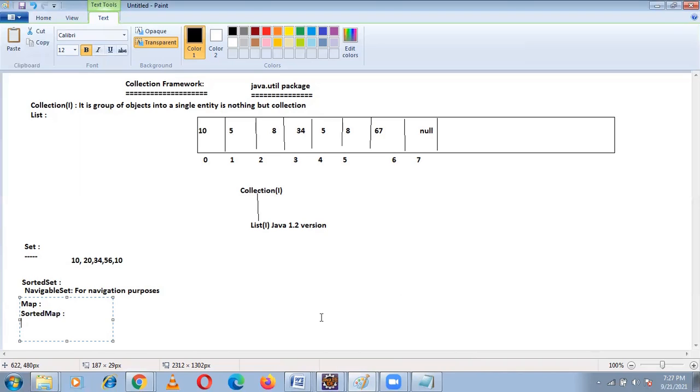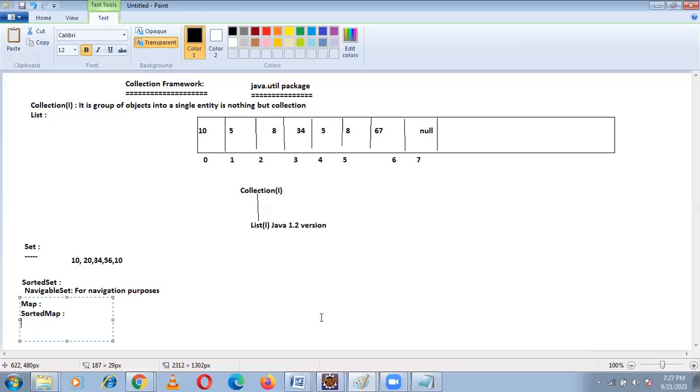What is this sorted map? In a map, it doesn't give the elements in ascending order or descending order. There is no order for a map. For a sorted map, the elements will be sorted and stored in sorting order. That is sorted map.